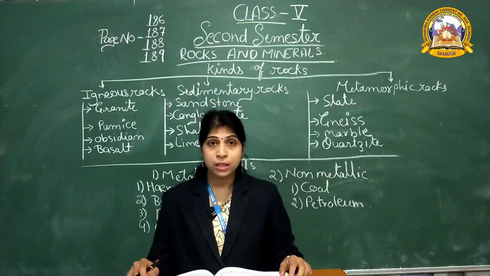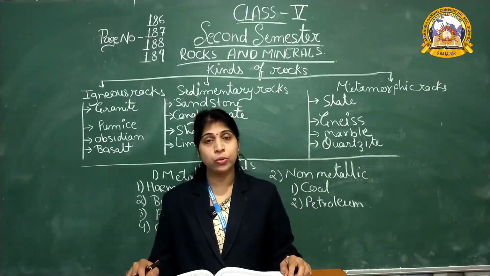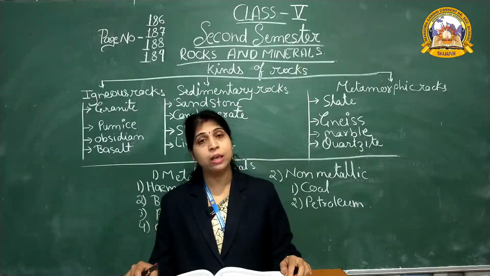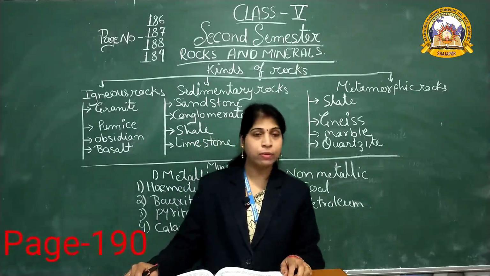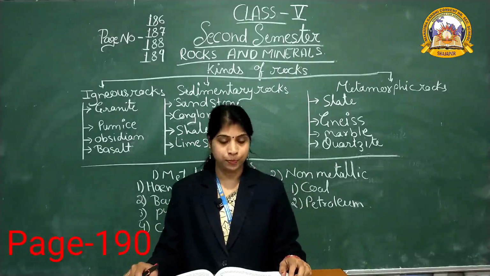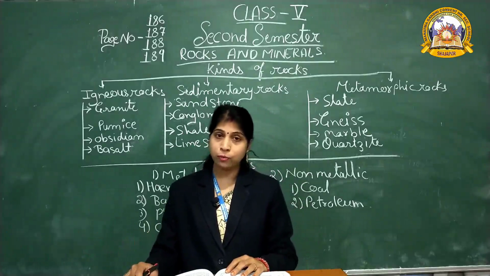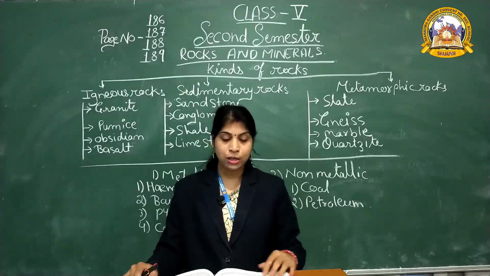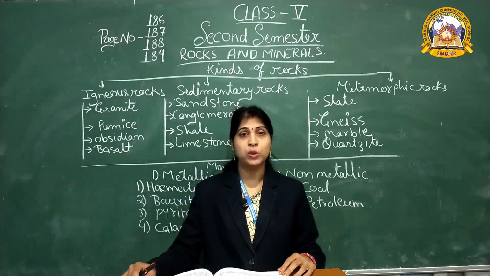We have to conserve the natural resources. You know why? If we are not conserving these natural resources, they will be exhausted. So what do we have to do? For this, everybody come to page number 190. The earth has enough for everybody's need, but not enough for everybody's greed, said Mahatma Gandhi. So we have to follow some instructions.